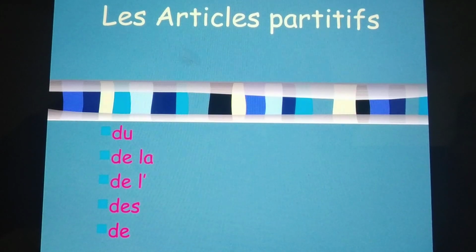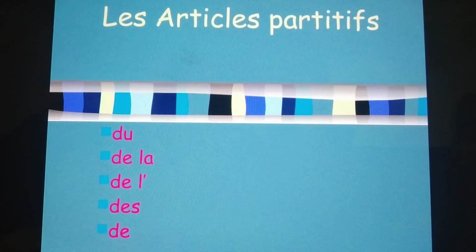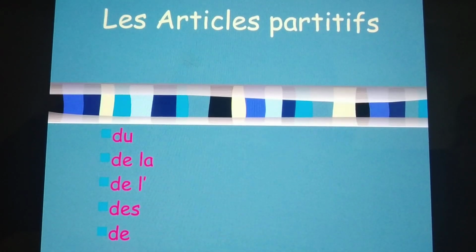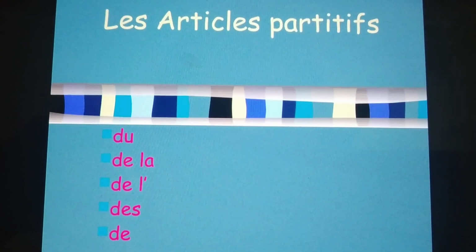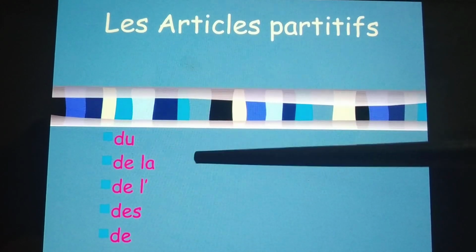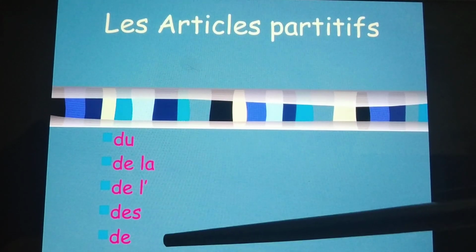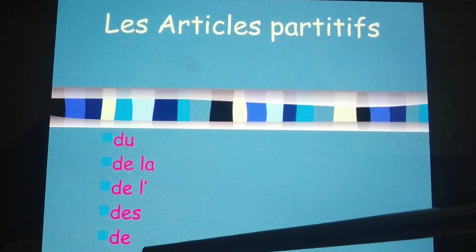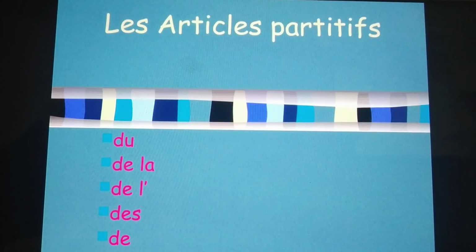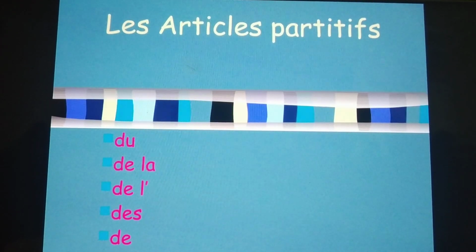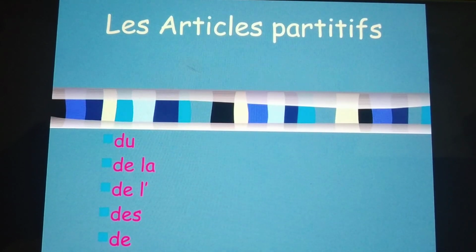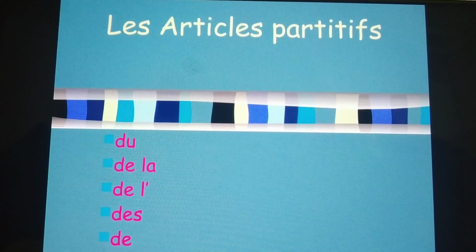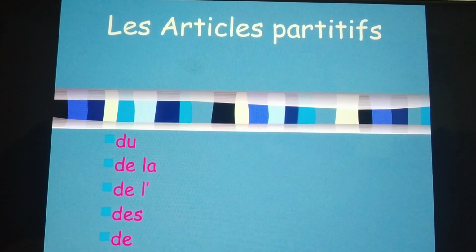In today's class, we are going to do les articles partitifs, partitive articles. What are partitive articles? Partitive articles are du, de la, de l', des. These are in the affirmative and this is in the negative. Now, in today's class, we'll see how we make partitive articles and how we use partitive articles, and when to use definite and partitive articles.